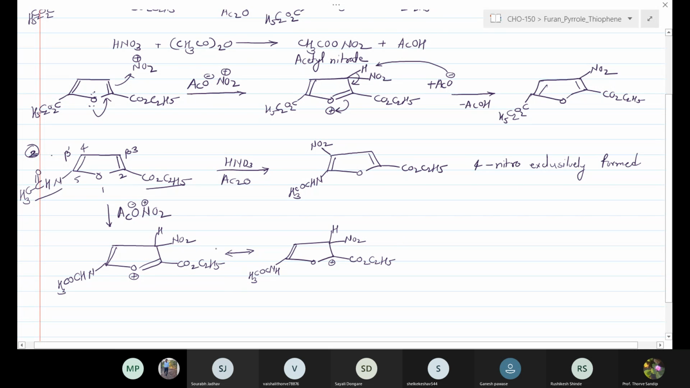Suppose the attack takes place at the 3 position. There may be the possibility that the attack takes place at the 4 position, the beta dash position. When the attack takes place at the beta dash position, we can generate the electrophilic intermediate having the double bond, CO2C2H5. Here we get the positive charge having the NHCOCH3 group. This is the first intermediate. This intermediate is stabilized by, okay, just a minute.